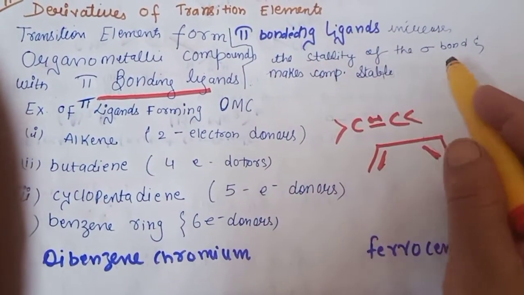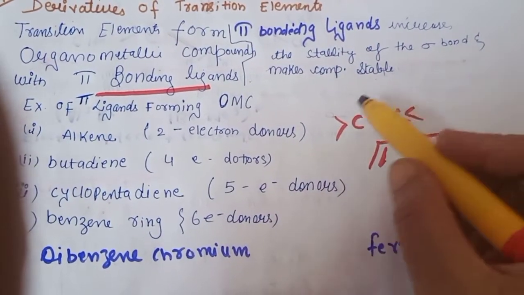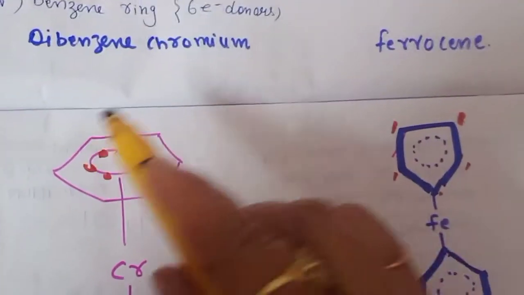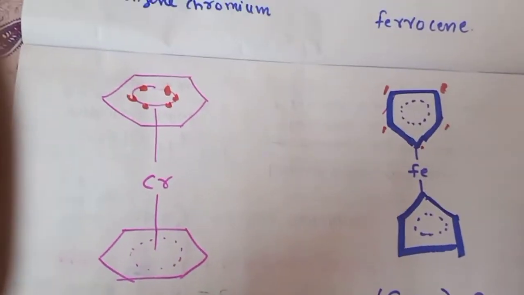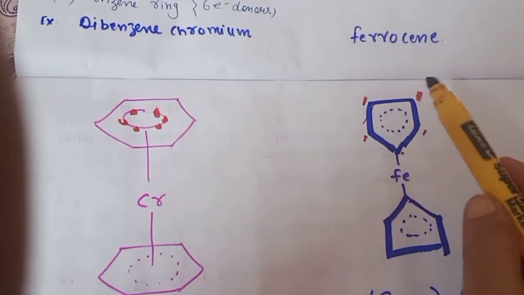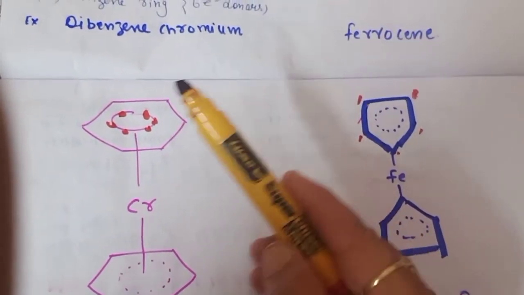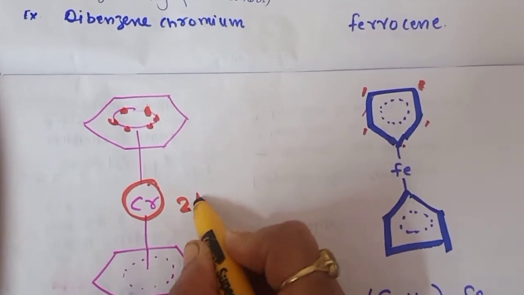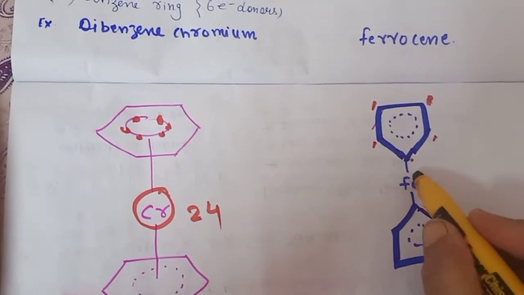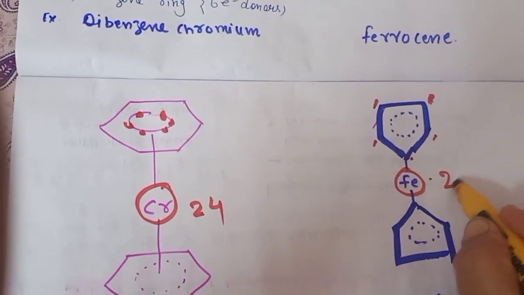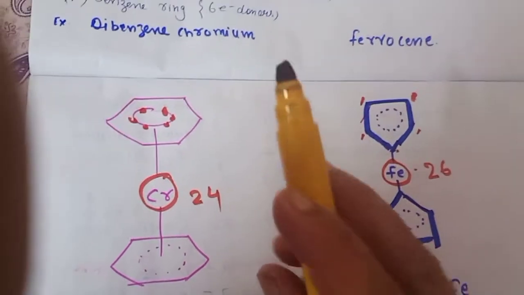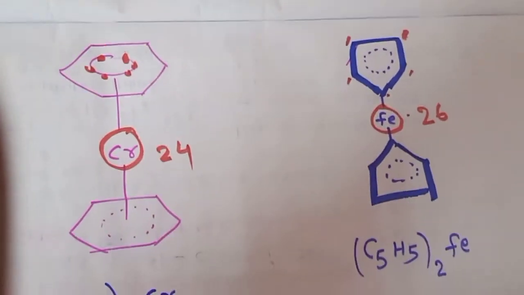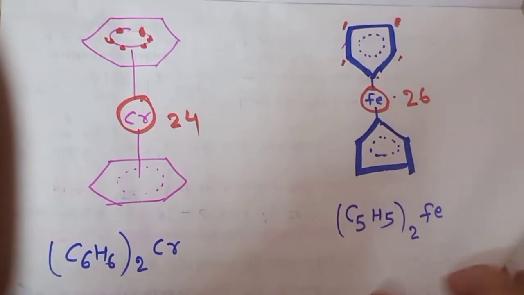The pi bonding ligands increase the stability of the sigma bond and make the compound stable. As we already know, as the electrons are delocalized, they increase the stability of a compound. So the two examples I have taken here are dibenzene chromium. We know that chromium is a transition metal. What is the atomic number? 24. And this is iron, which is also a transition metal. So if transition metals form organometallic compounds, they need pi bonding ligands. So you can make the structures.